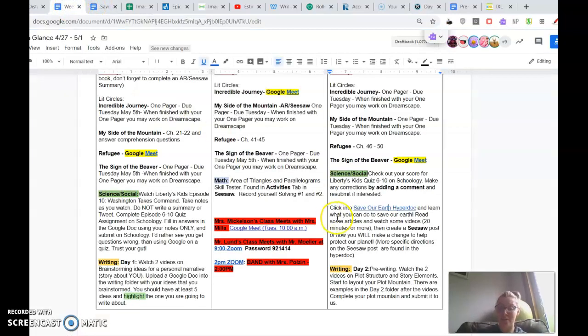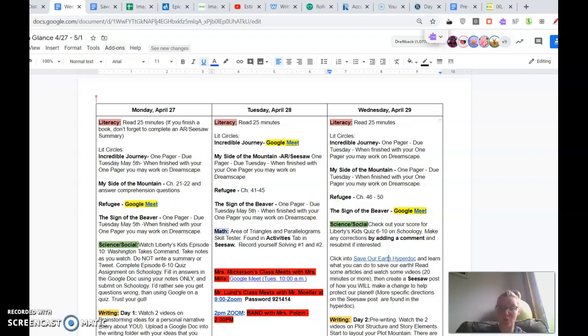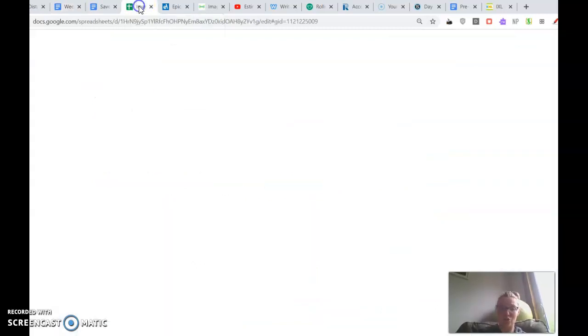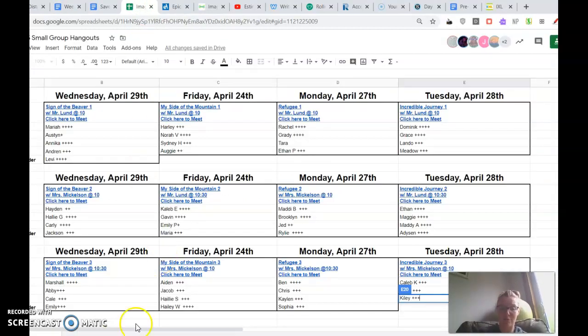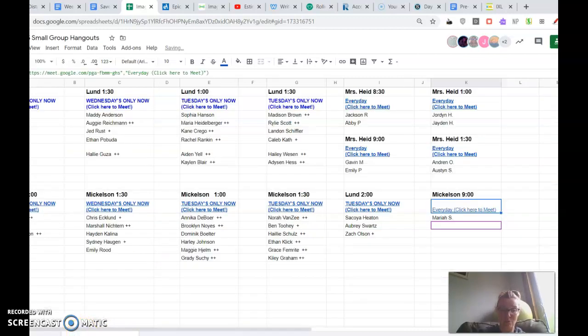Okay. The other thing we have today is, remember, small groups are meeting. Small groups are super important for this, because this is where we are kind of reviewing before our test or quiz in math on surface area and volume. So make sure you click into this small group and you know if you are meeting Wednesday afternoons, so that we can have a chance to chat and see you, because we miss you and we want to help you be ready for this quiz that we have on Thursday.